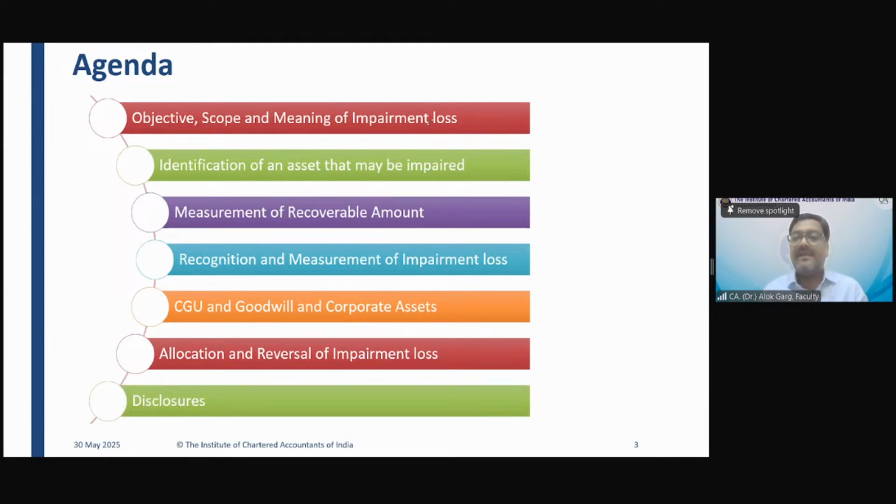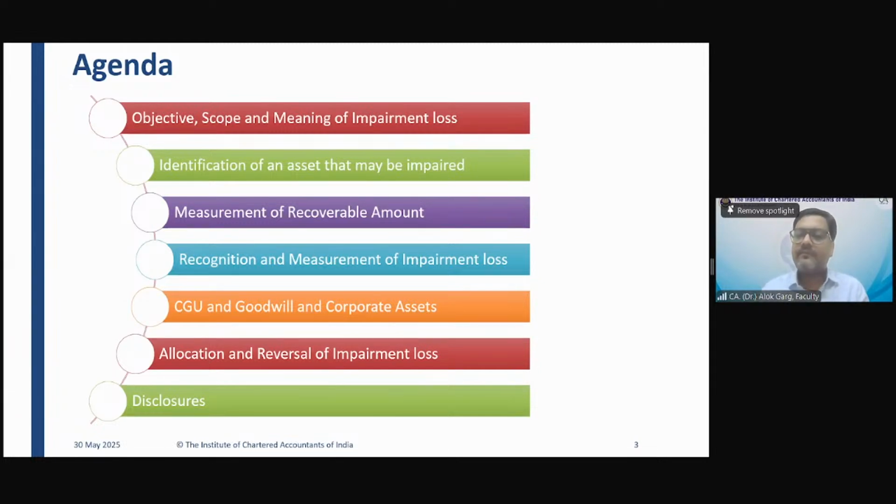So technically speaking, we are going to discuss what is meant by impairment loss. Impairment loss is when your carrying value in the books of accounts, in the balance sheet, is more than your recoverable value. It means there is a need for impairment charge, there is a need for impairment loss.